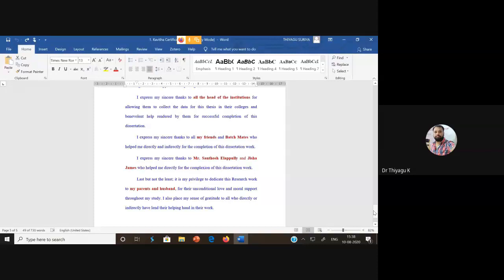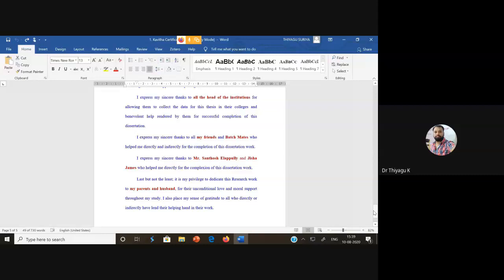Some people use photos of their parents and put a note saying the research work is dedicated to my mother, or my grandmother. That kind of thing should not be incorporated in the research work, because it is truly research work. The research work finally reaches society only. Ideally, research is done for the benefit of society only. Therefore, don't dedicate your research report to someone.